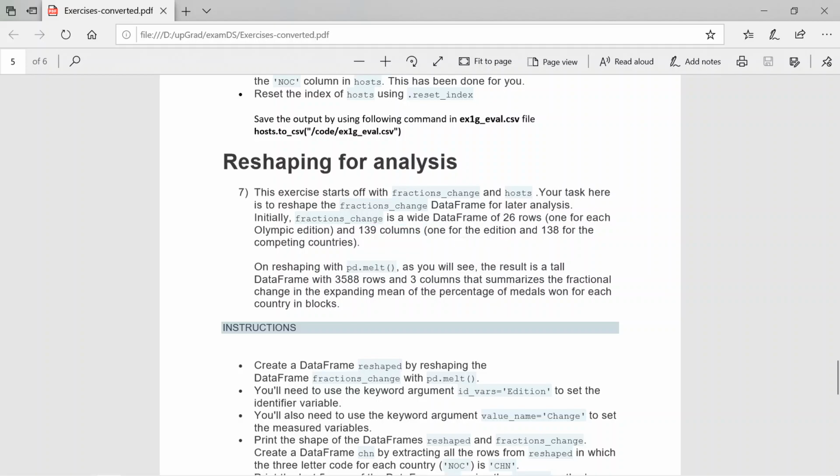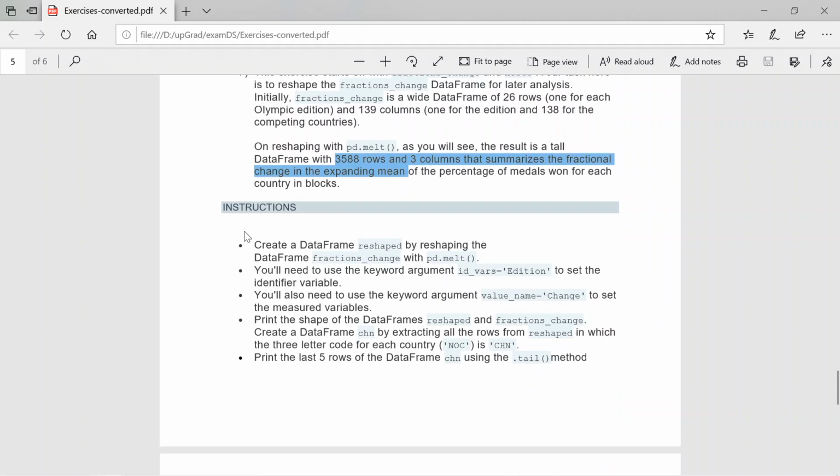On reshaping with the pd.melt function, as you will see, the result is a tall data frame with 3588 rows and 3 columns that summarizes the fractional change in the expanding mean of the percentage of medals. Okay, let's see the instructions.